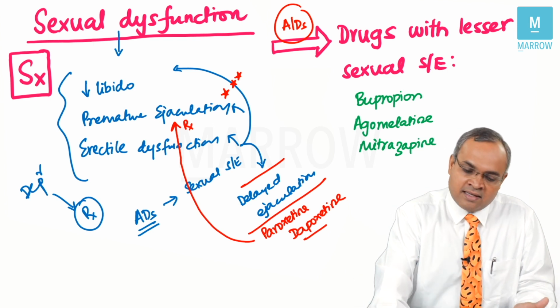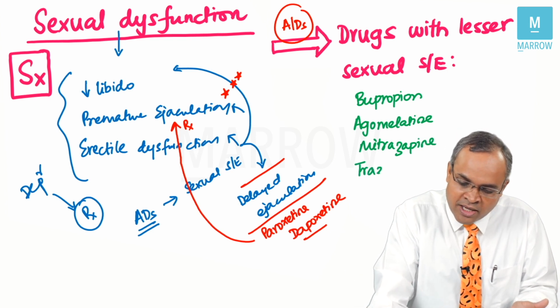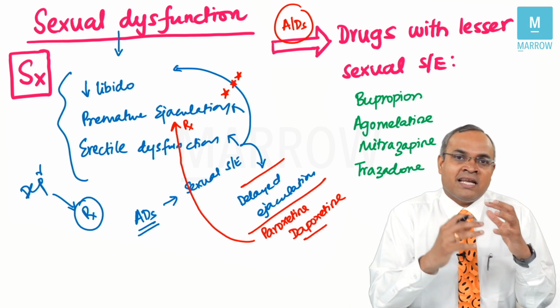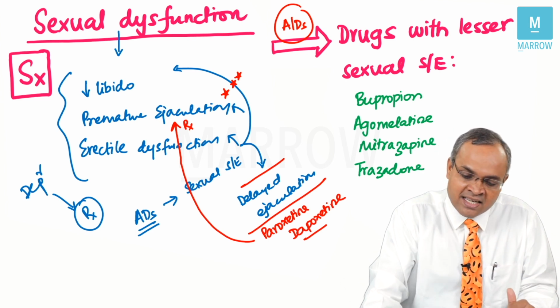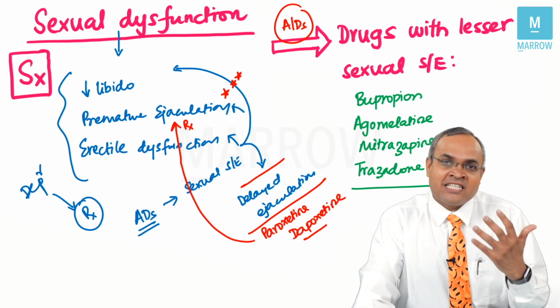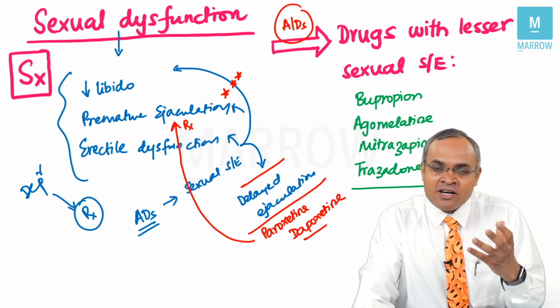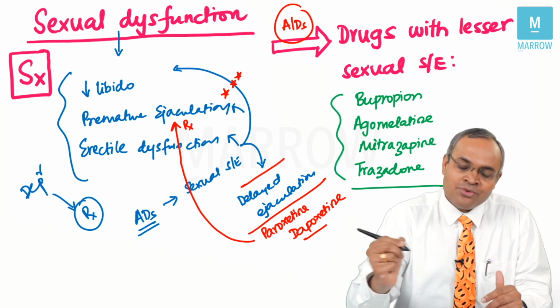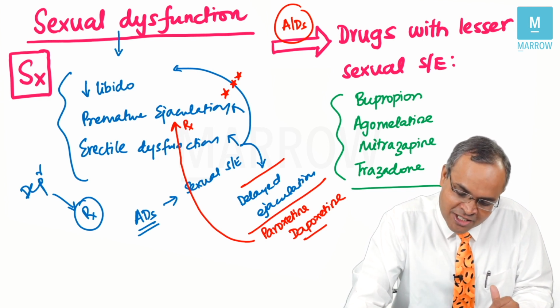These are important drugs. You can also add trazodone, which is also less known to cause sexual side effects. So there are two other drugs which are also spoken of as causing lesser sexual side effects, but again, because they work on serotonin, they might still have a much higher potency compared to these drugs. Which are the other two drugs which are spoken about?